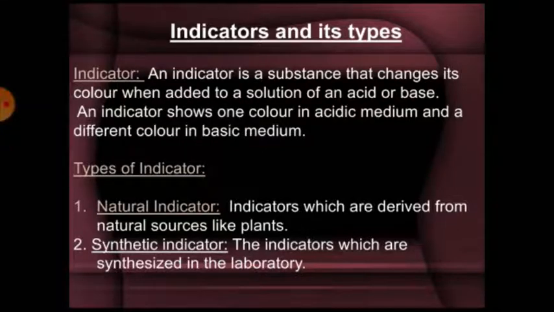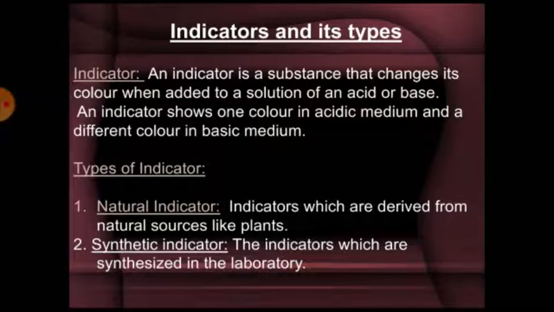Indicators and its types. Indicator: an indicator is a substance that changes its color when added to a solution of an acid or base. An indicator shows one color in acidic medium and a different color in basic medium. Types of indicator.